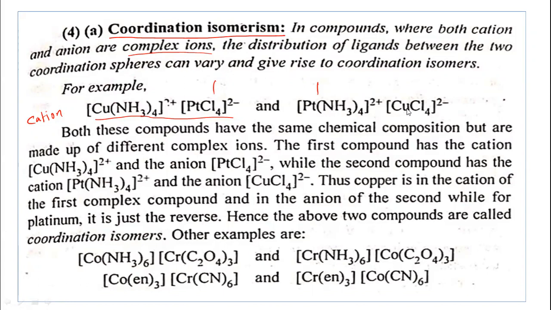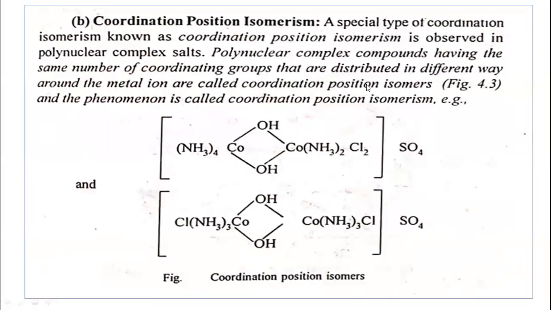Okay. Now, the next type is coordination position isomerism. It is also a type of coordination isomerism, but it is called coordination position isomerism.